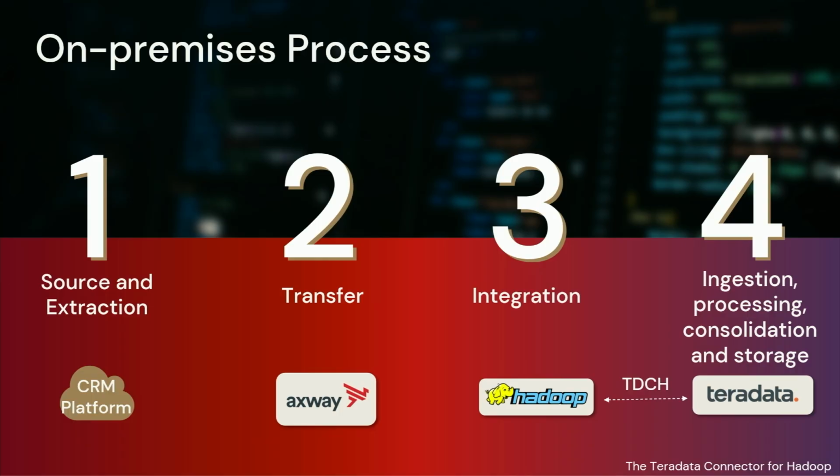All the integration occurs here at Hadoop. And in Hadoop, we have the TDCH, the Teradata Connector for Hadoop, where the ingestion, processing, consolidation, and storage of this information occur. And why Teradata? Teradata is the environment, the software that CRM chose to consolidate all the information that they need to work with.